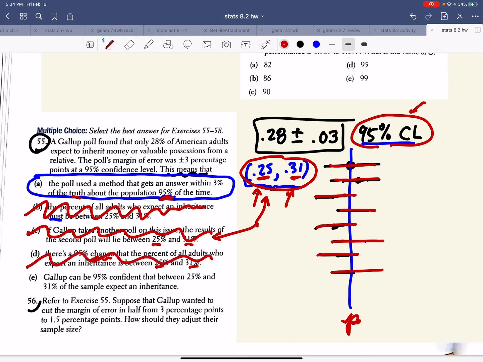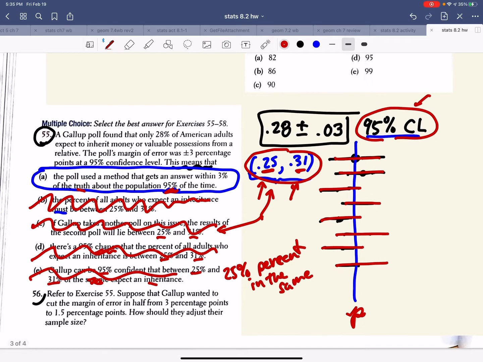E, Gallup can be 95% confident that between 25 and 31% of the samples, no, see how that's swapping, of the samples expect an inheritance. No. That would tell us only 25% of people in the sample, and that's not what that is either. Okay, so we've decided on A.